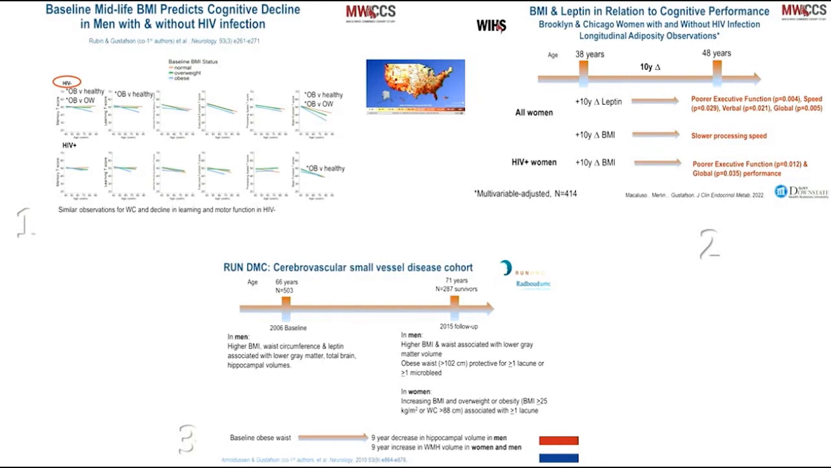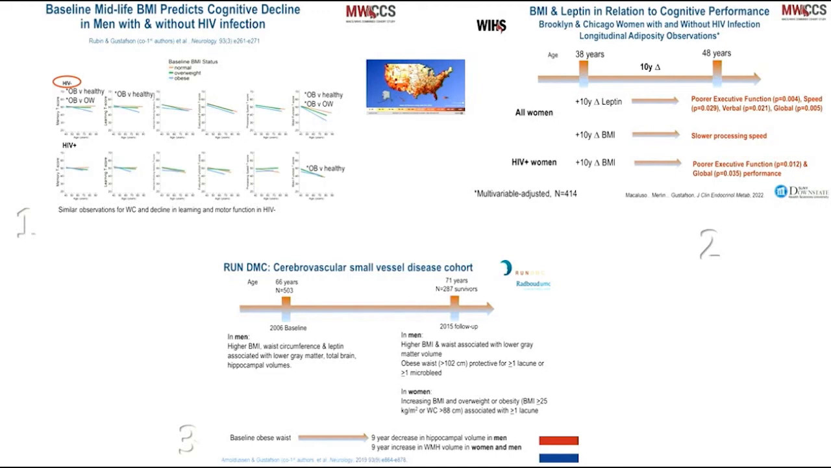So this has led to a variety of different hypotheses about why this might occur. And then in the upper right panel, we've been able to look at change in leptin and change in BMI in the women in the cohort between the average age of 38 and 48. What we've shown is that a greater change or increase in leptin and BMI, indicating increasing obesity or overweight, increasing adipose tissue over time, did lead to lower neuropsychological performance at follow-up. And notably, this analysis was done by one of our own medical students, Francesca Macaluso, who recently graduated and is on her way to residency.